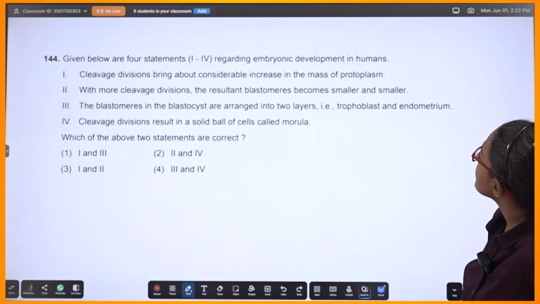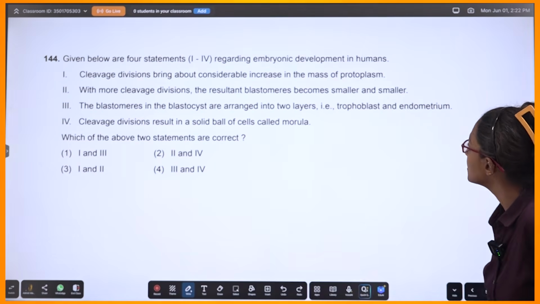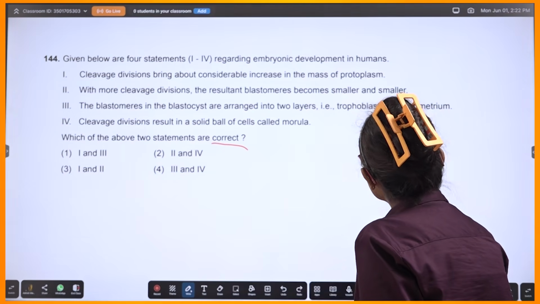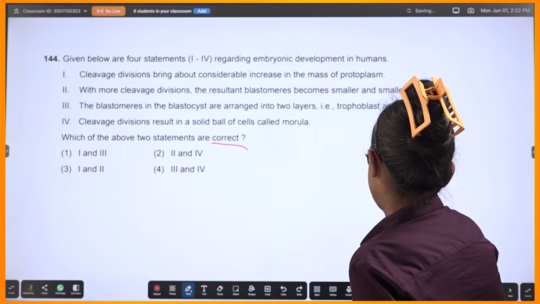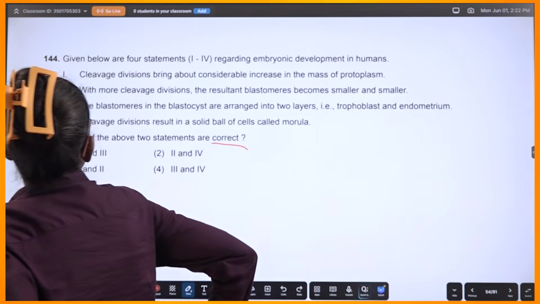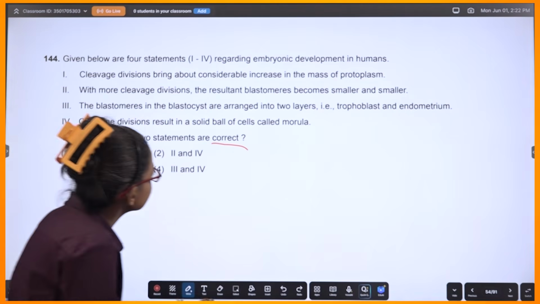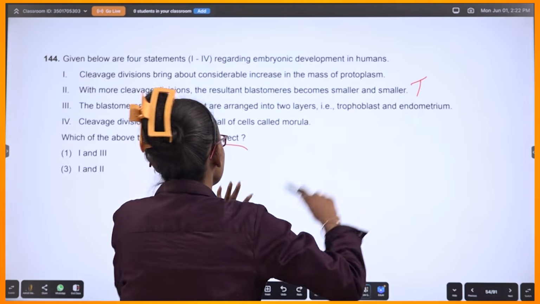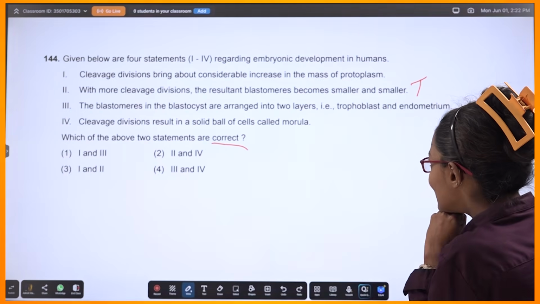Let me now see this. Which of the following 4 statements regarding embryonic development in humans are correct? Cleavage divisions bring about considerable increase in the mass of protoplasm. Difficult. So what about the second statement? With more cleavage divisions, the blastomeres will keep on decreasing in size. This is true.